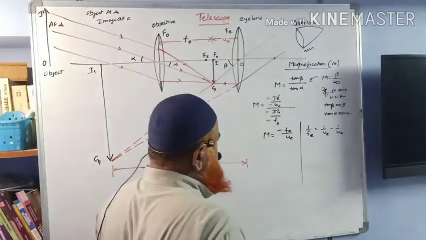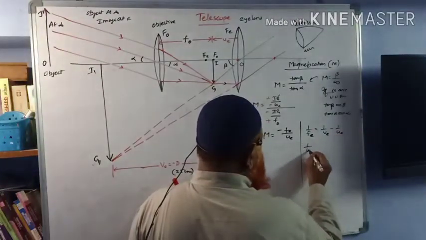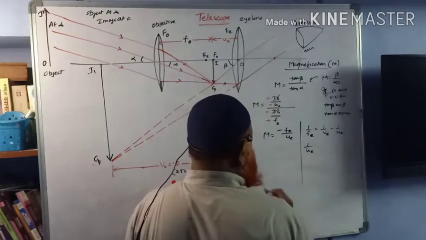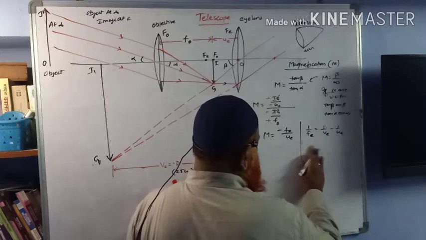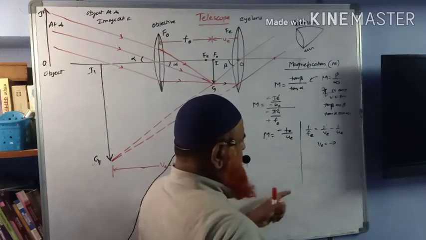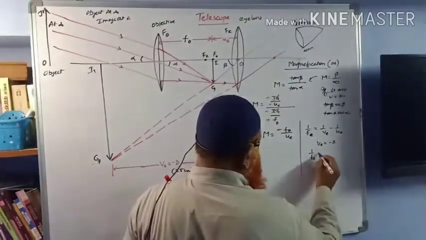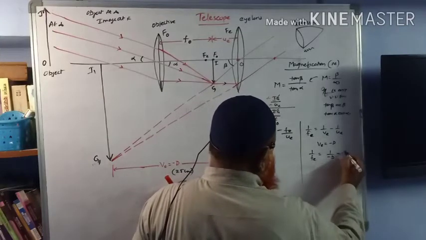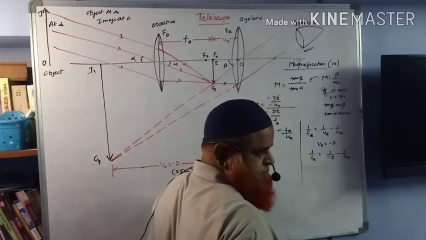Can we write this VE as minus D? So VE can be considered as minus D here. So 1 by FE is equal to 1 by minus D minus 1 by UE.